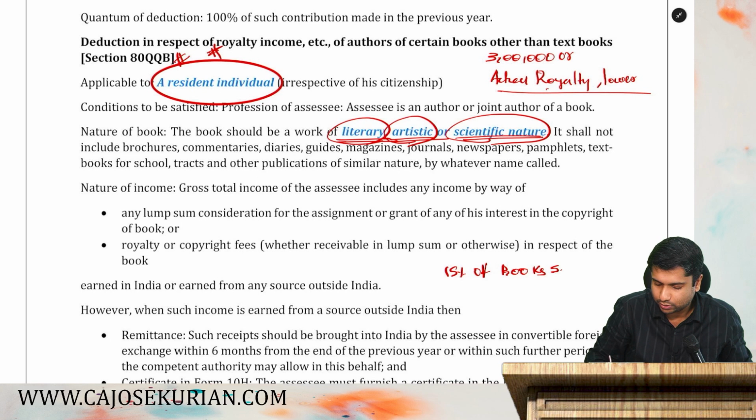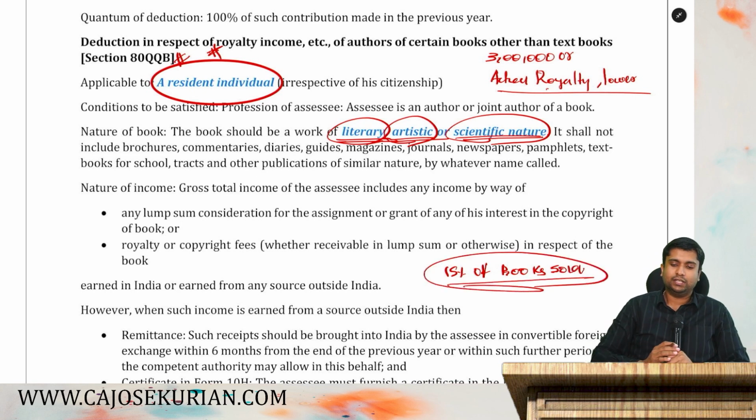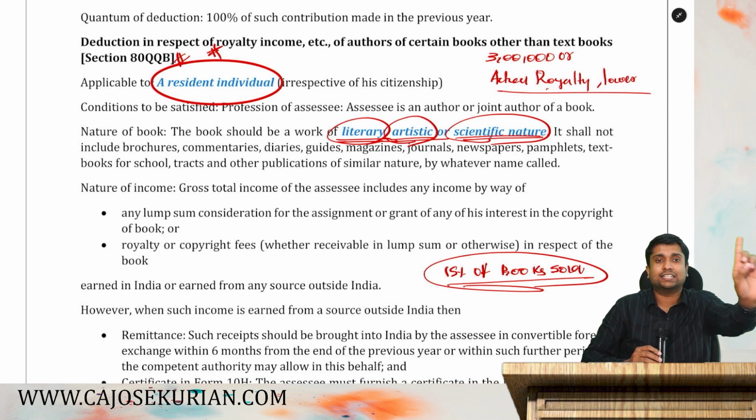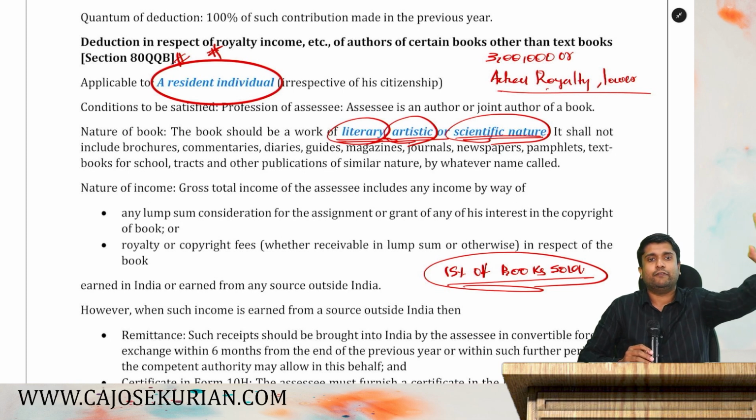15% of the books sold shall be the limit. Whichever is lower shall be the limit. So, if you are in receipt of royalty, not lump sum, based on the books sold, then there is one more limit. What is the third limit? 15% of the books sold shall be the royalty.